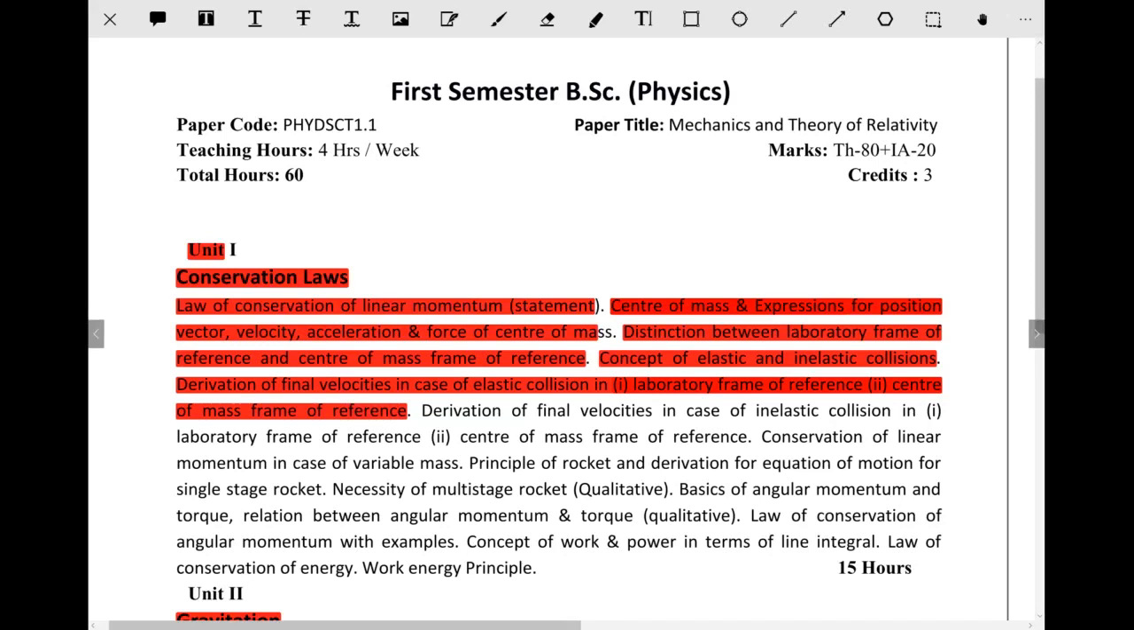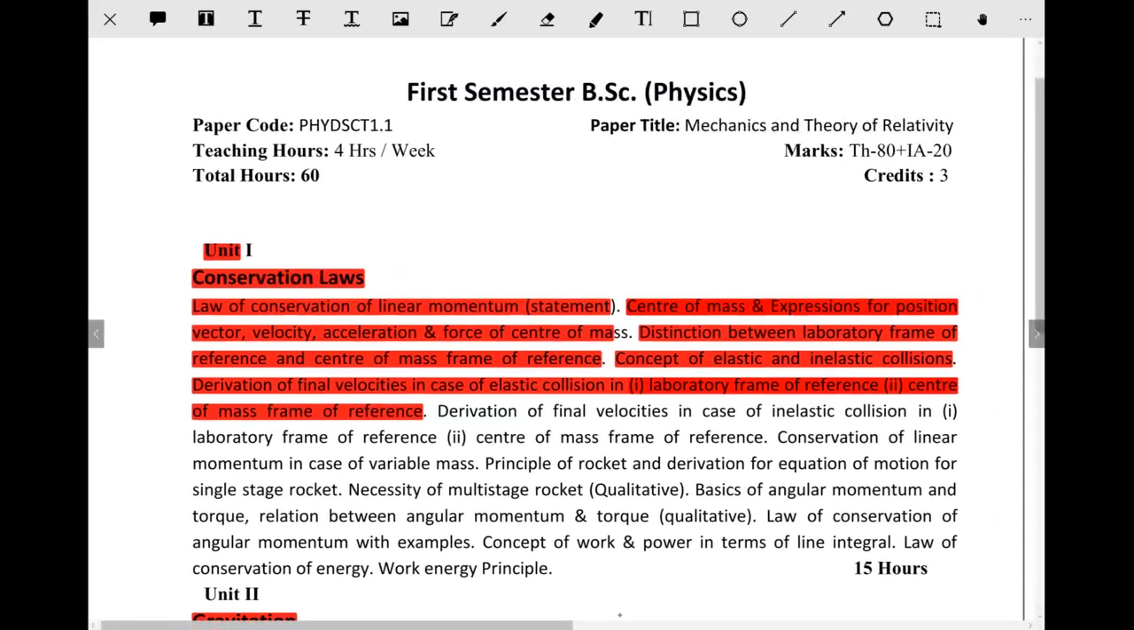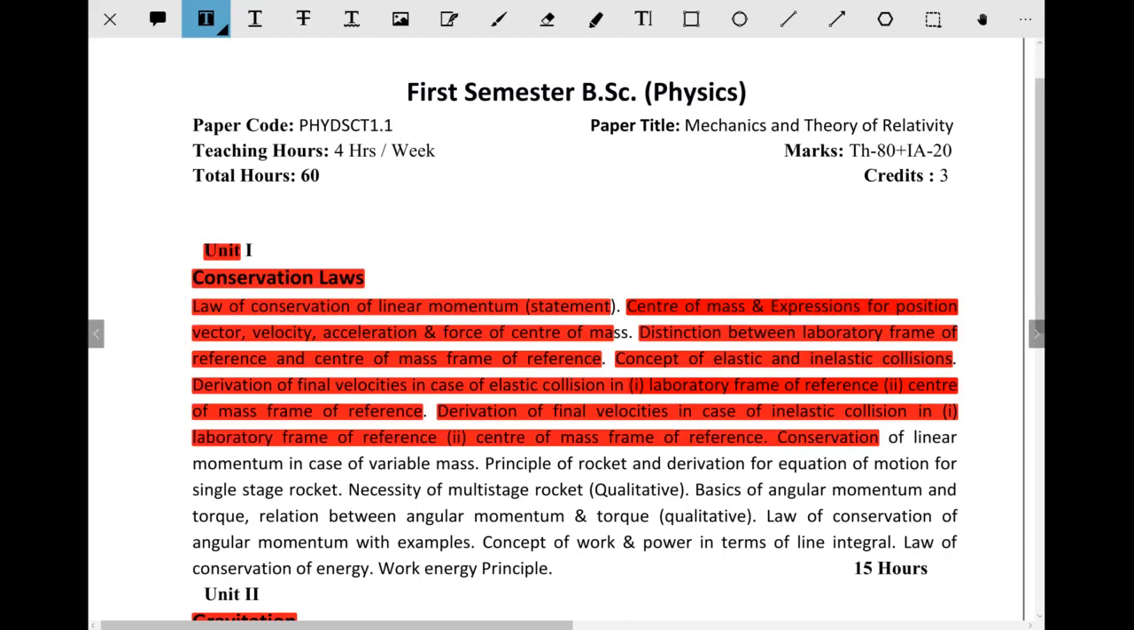And then again the same derivation of final velocities in the case of inelastic collisions. We are going to apply that for the laboratory frame of reference and the center of mass frame of reference. Okay, so next is conservation of linear momentum in the case of variable masses.